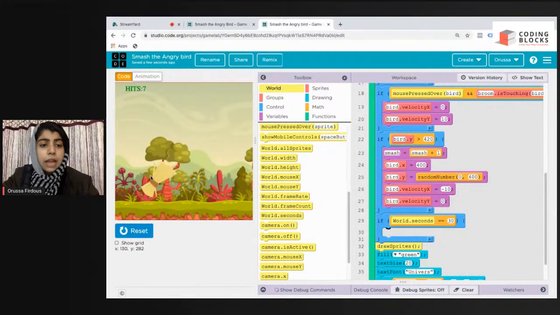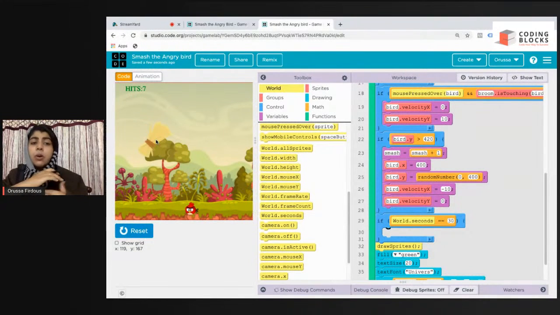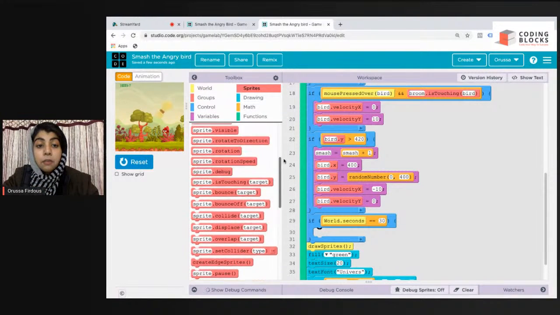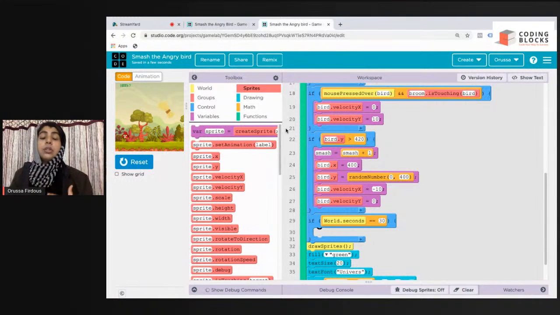I want that I don't see any of the sprites here. So we'll just destroy both of these sprites. I'll destroy the bird. You can also give it a twist of your own. You can add broom dot pause, or set angry bird's velocity x and velocity y to 0. But again, with the broom you'll have a problem. It will move according to your world dot mouse x and world dot mouse y, but the angry bird will actually stop.